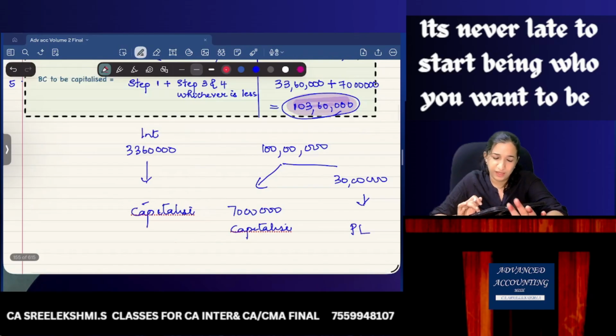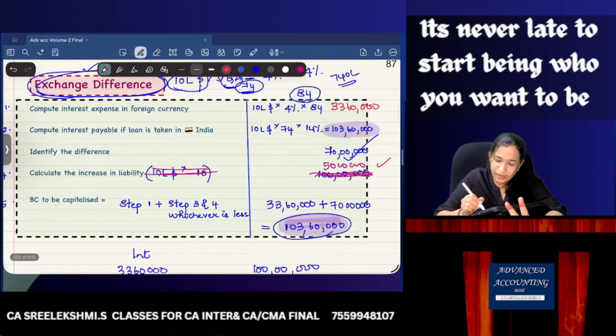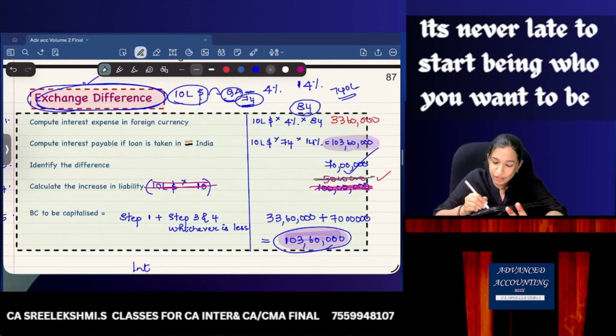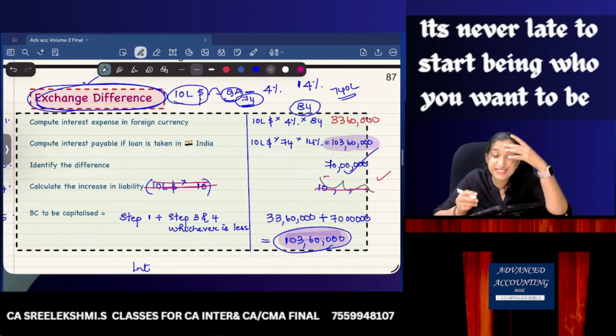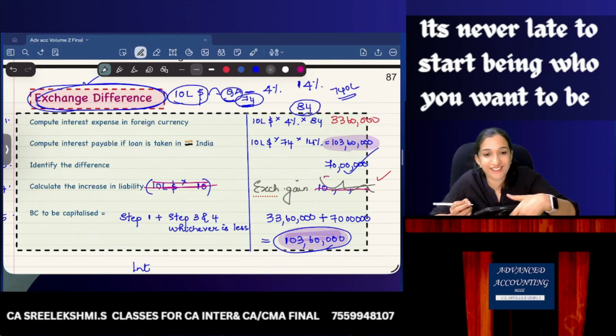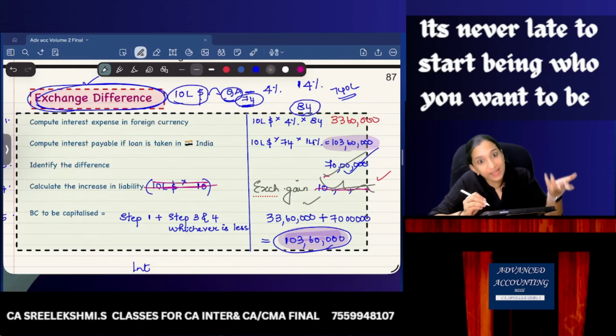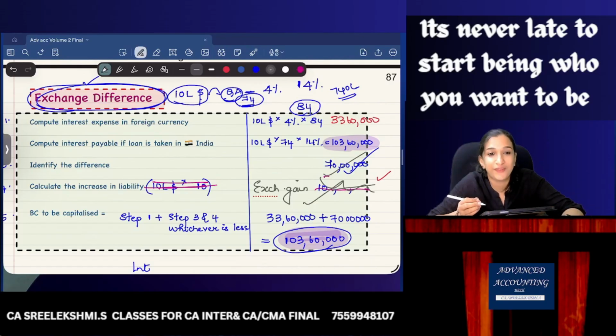Okay. Now one more last scenario which I am writing in black. Instead of increase in liability, exchange gain. What if it was exchange gain? Dual benefit. Interest also savings, again exchange gain also. Then exchange gain will be charged to P&L as income. If it is exchange gain, transfer to P&L as income.